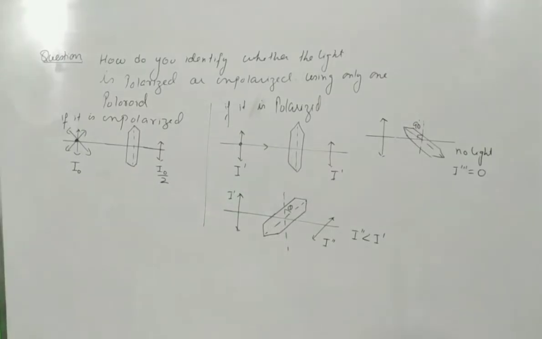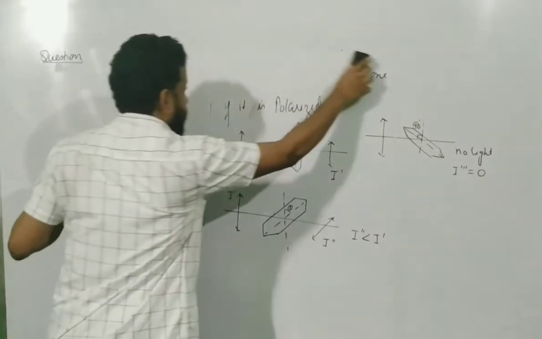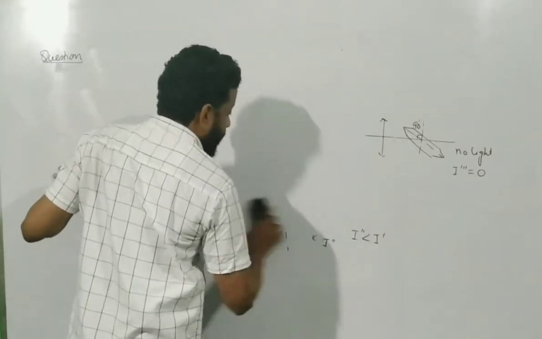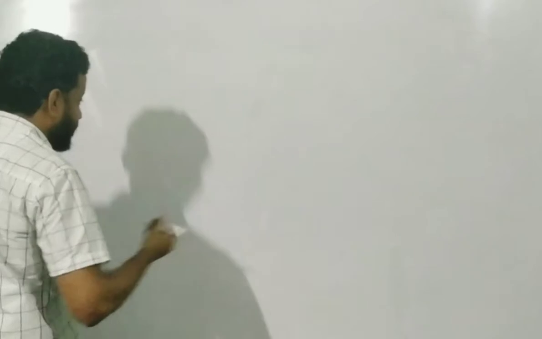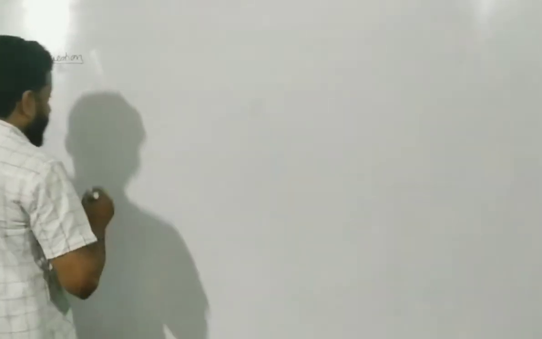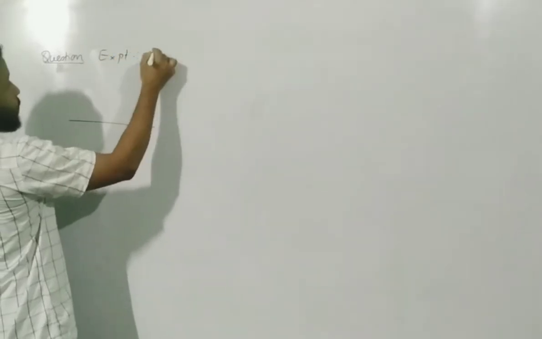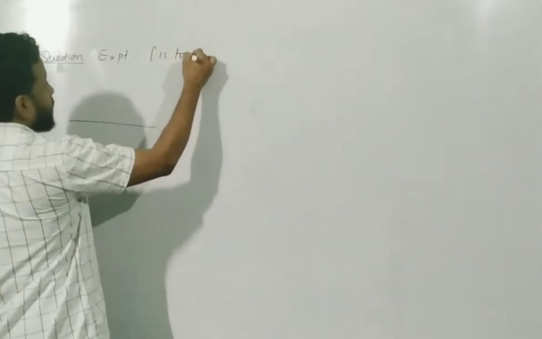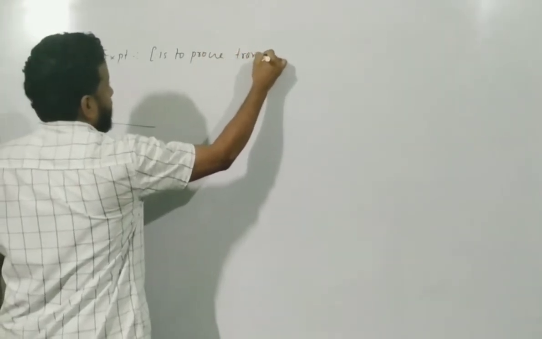Okay, what is the other question they asked over here? The other question which they asked here is this. It's a small experimental setup using two Polaroids, and they will ask you what you see when the second Polaroid is rotated. So basically this experiment is to prove the transverse nature of light.